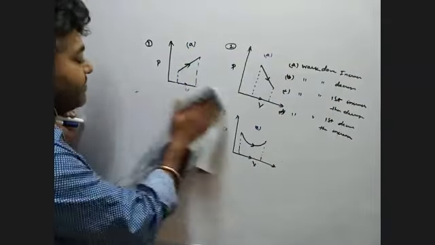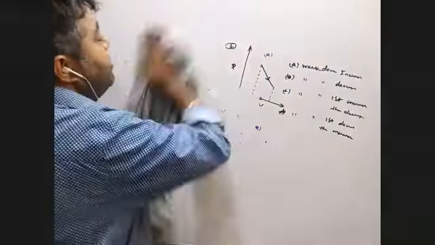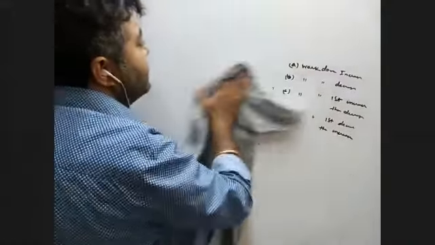Now the third important part is that, first, you can understand that volume increasing is positive, volume decreasing is negative. The second important part is that work done is the area under the graph.